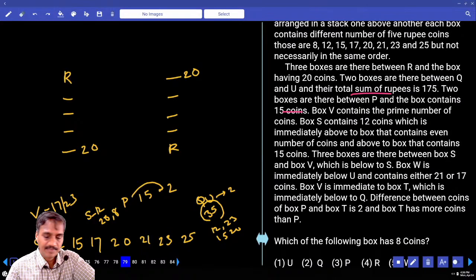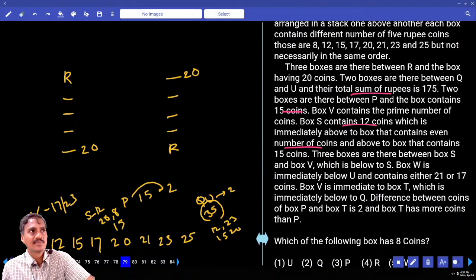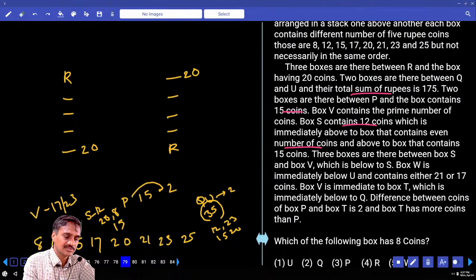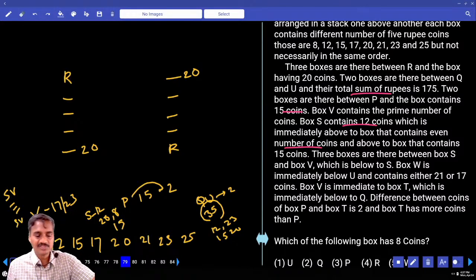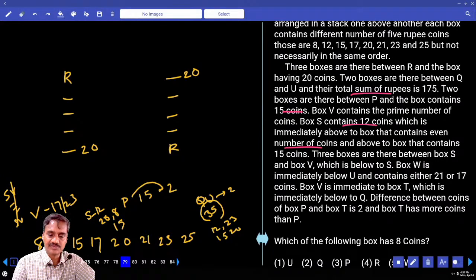15. S contains 12 points, which is immediately above the box with the even number of points, and above the box that contains 15. The 15 is here, and after this 8, and this will be 12. Now between S and V we need to have exactly 3 boxes. V is below S, if S is here.